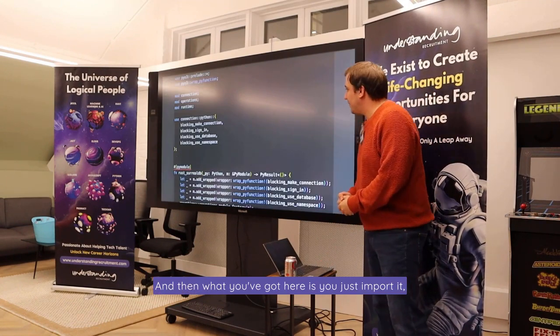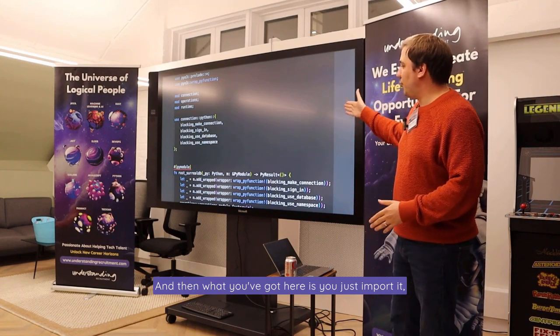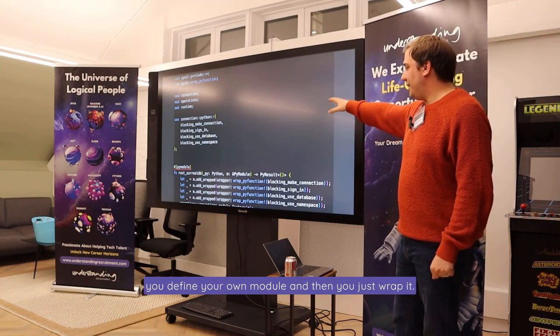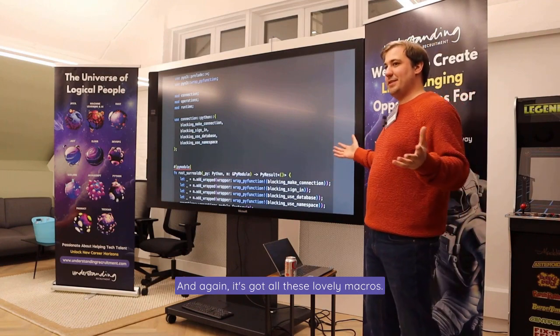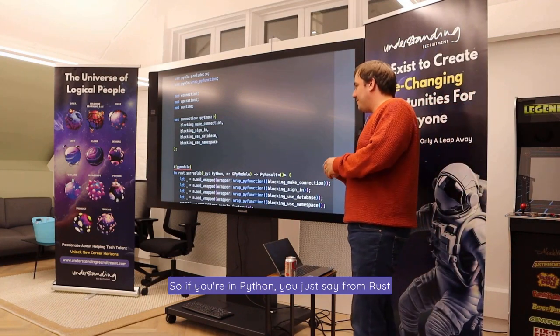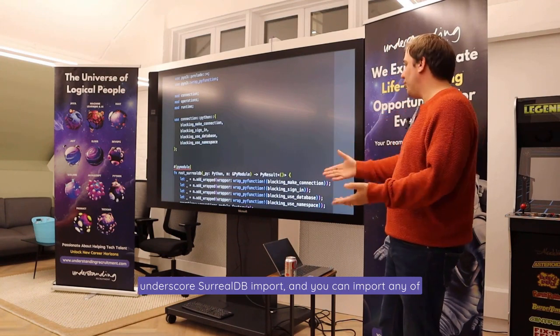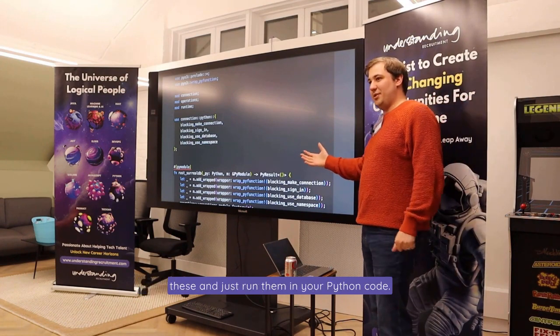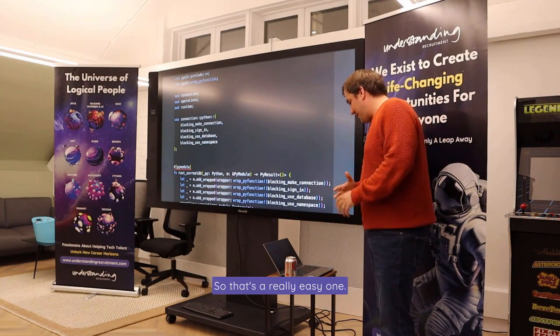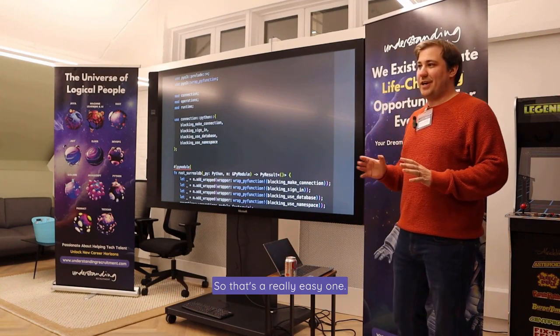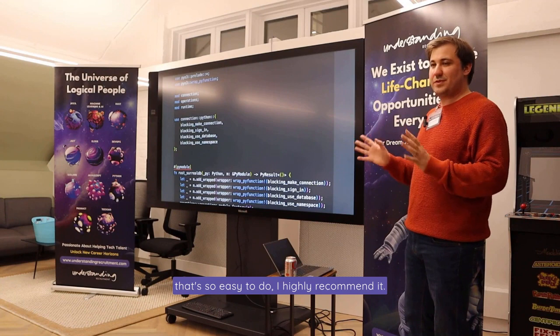And then what you've got here is you just import it, you define your own module, and then you just wrap it. Again, it's got all these lovely macros. So if you're in Python, you just say from rust_surrealdb import, and you can import any of these and just run them in your Python code. So that's a really easy one. And if you want to dip your toe in, that's so easy to do.